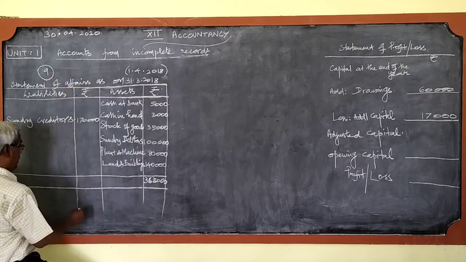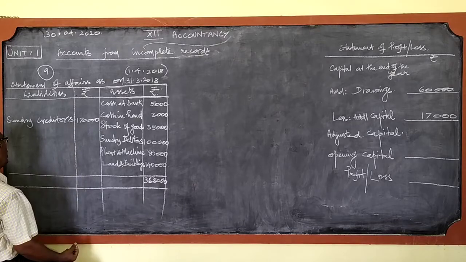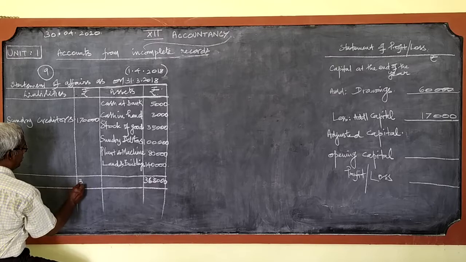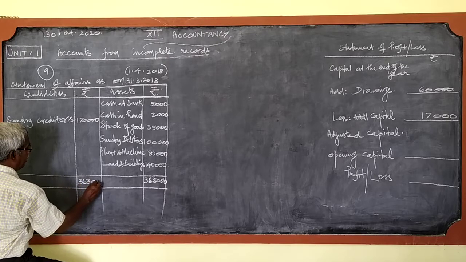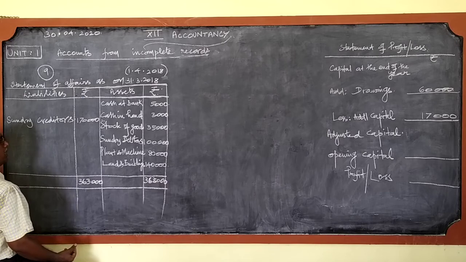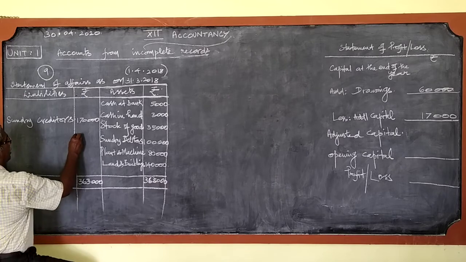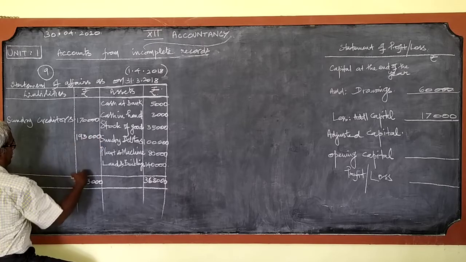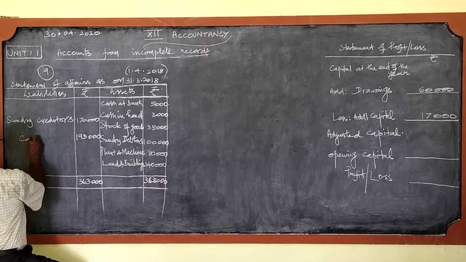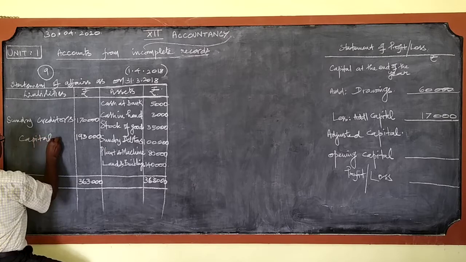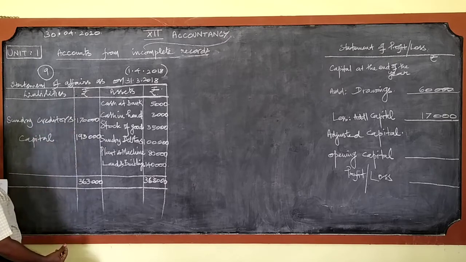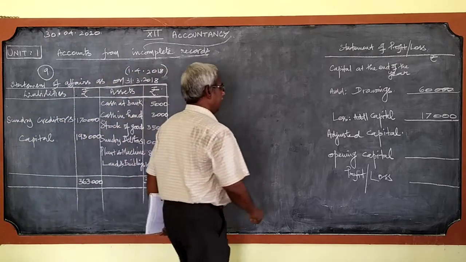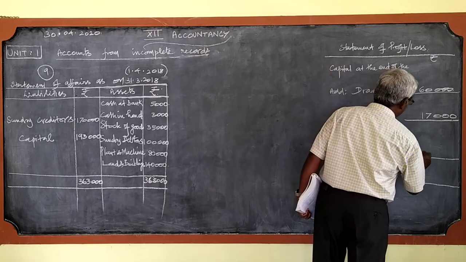And this side total is 1,70,000 only. So you write the greatest total on both the sides, and the missing amount is 1,93,000. This is otherwise called capital. Since it is in the beginning of the year, we can take this as opening capital, so we can substitute it there in the place of opening capital,